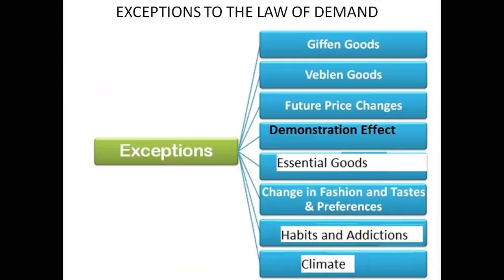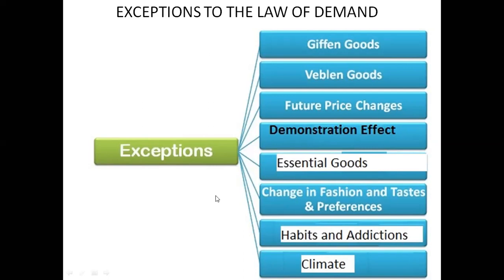All right. Now, what are the exceptions to law of demand? Exceptions means where law of demand does not apply or does not work, right? I told you in the class when I taught this chapter that law of demand is basically a general behavior, not a must behavior, because laws in economics are general, means generally it happens, but it is not that it will happen for sure. So what are the exceptions to law of demand? Exceptions means where the law of demand is not applying.